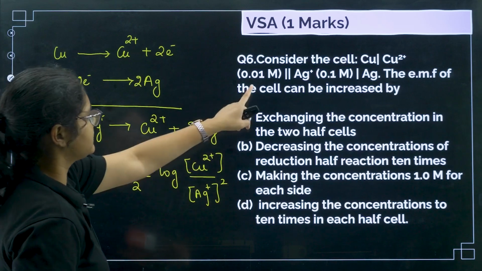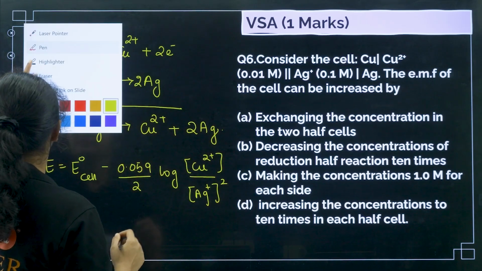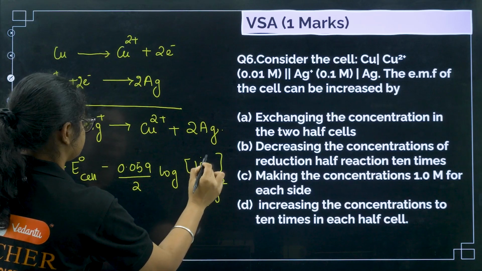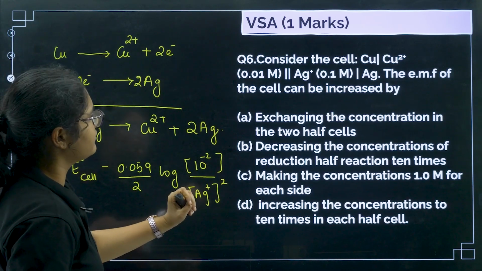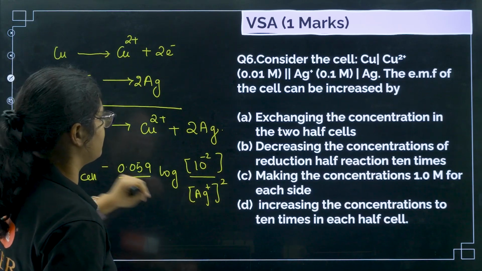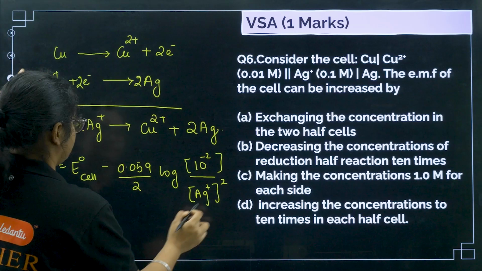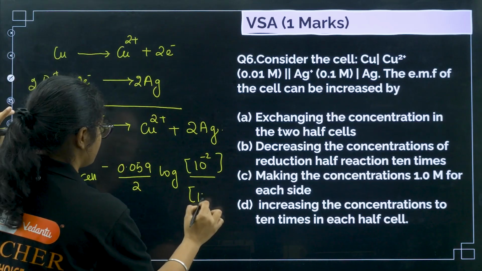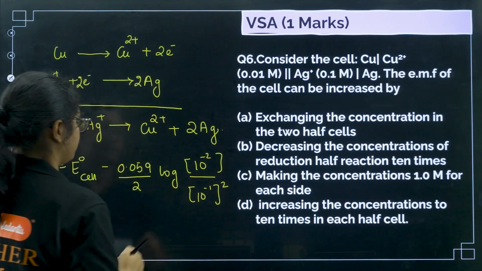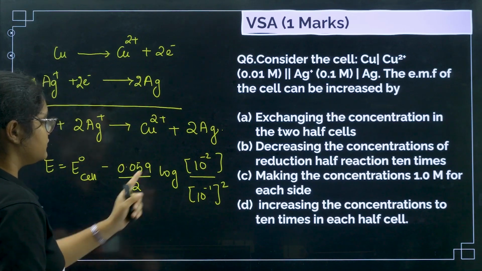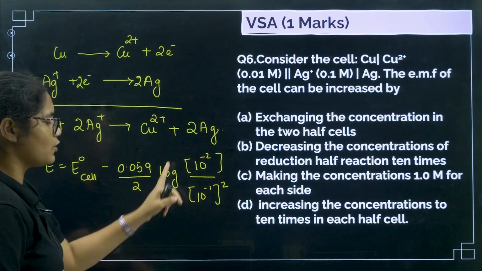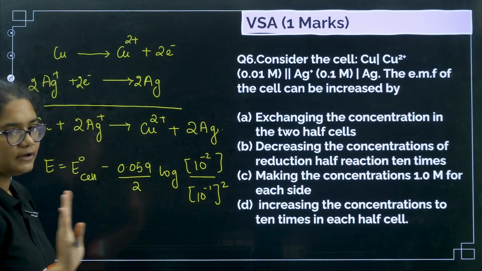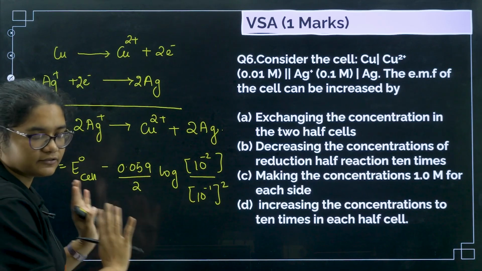Now according to the question, the copper 2+ concentration is 10 to the power of minus 2, right? And the Ag+ concentration is 10 to the power of minus 1, okay, clear. So for now, this value is log 1, which is 0, so this whole value, E of the cell, is equal to E naught of the cell for this much now.